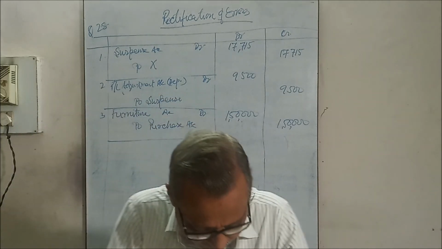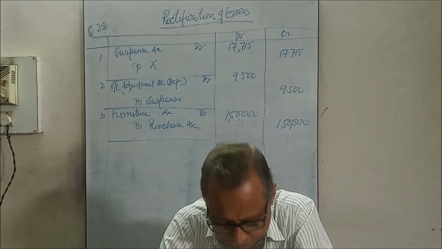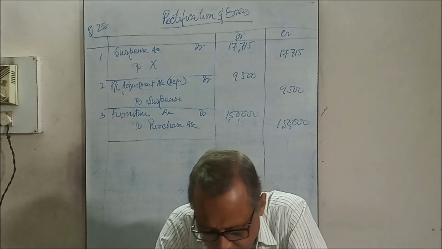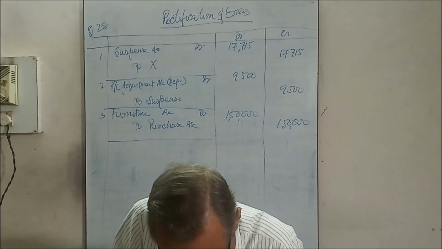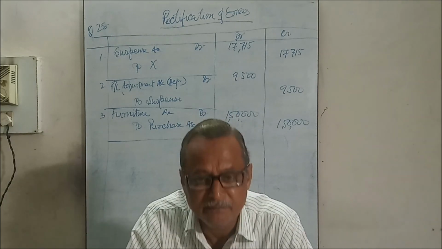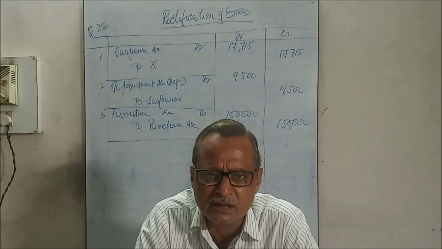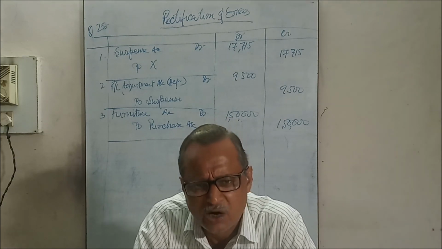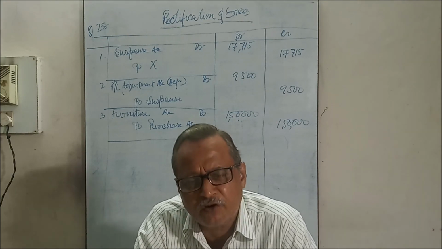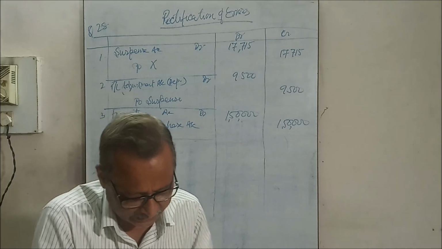Now see next, a discount of rupees 3,742 allowed to a customer has been credited to him as rupees 3,648. It was credited to him, so there is a mistake in the personal account, not in the discount account. So credited to him 3,648, less credited. So again credit the customer.